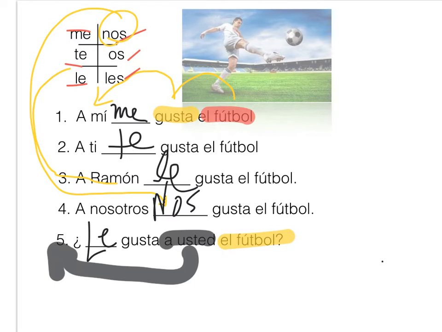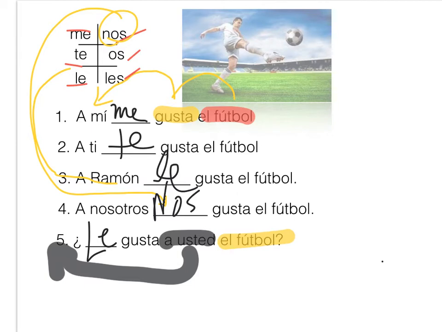Now listen up real closely on this one. Remember, what's going to be confusing for you, and you're going to make this mistake for a while, the sooner you understand this, the better, is that it's not like what we're learning: yo estoy, tú eres, ustedes, yo puedo, yo sé, yo conozco.